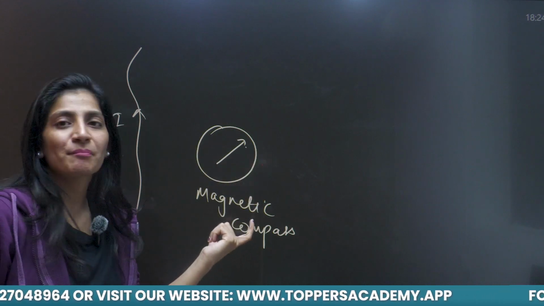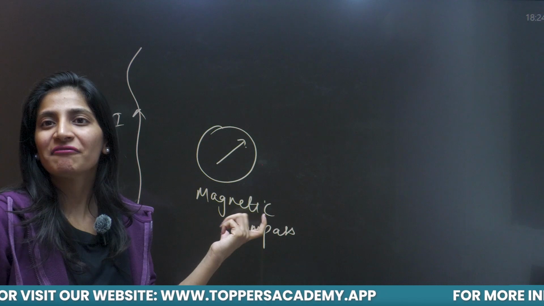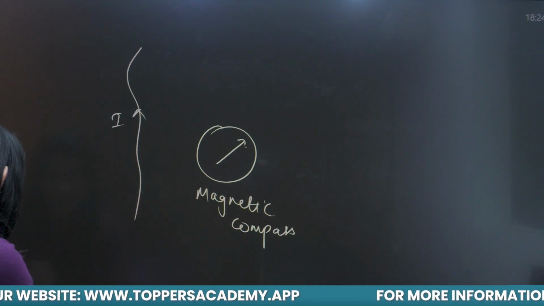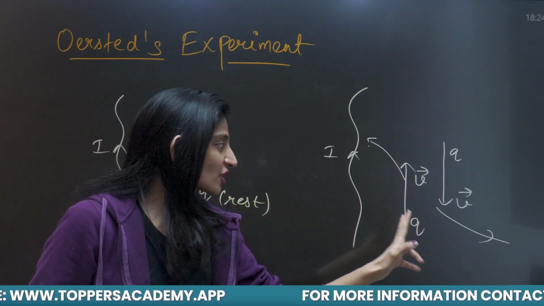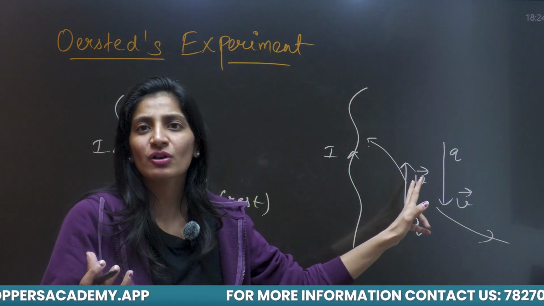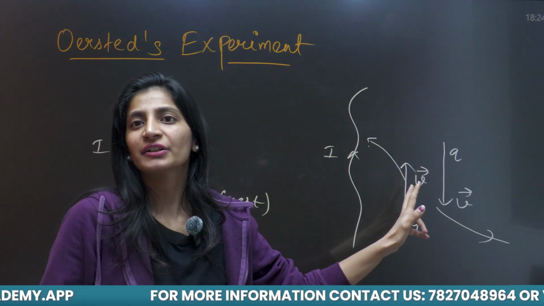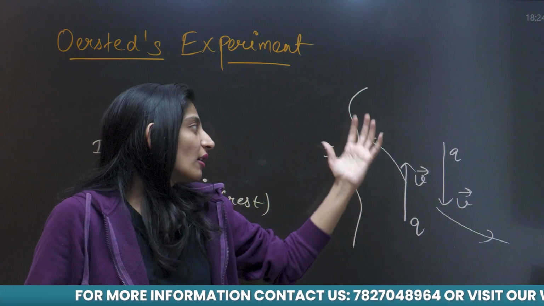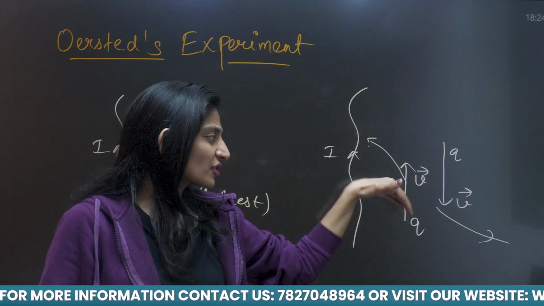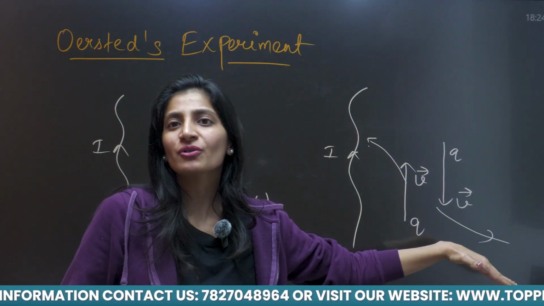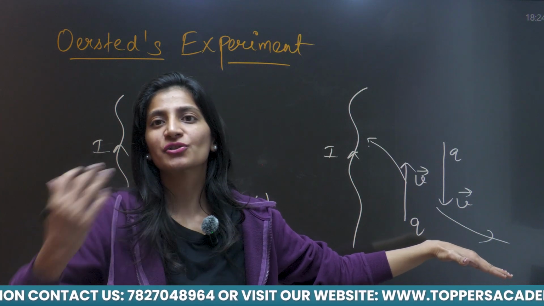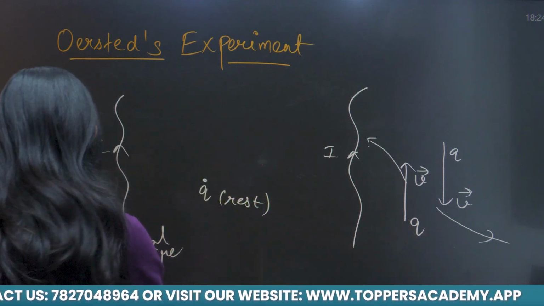This magnetic compass was showing deflection in its needle, and same result we were getting from this charge. When this charge was moving with some particular velocity, there was some force acting on it, due to which it was deflected towards the wire, or in another situation away from the wire. So some kind of force is present here, and that force is due to magnetic field. So the result says that